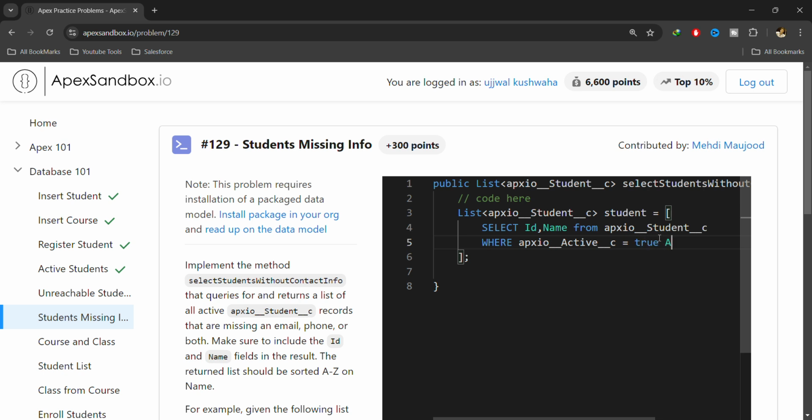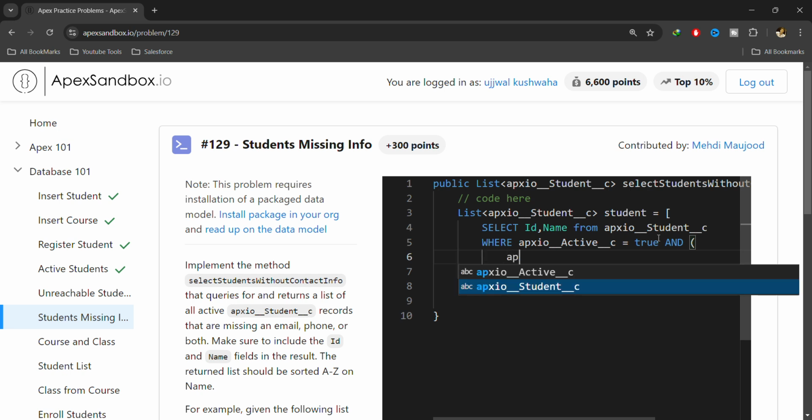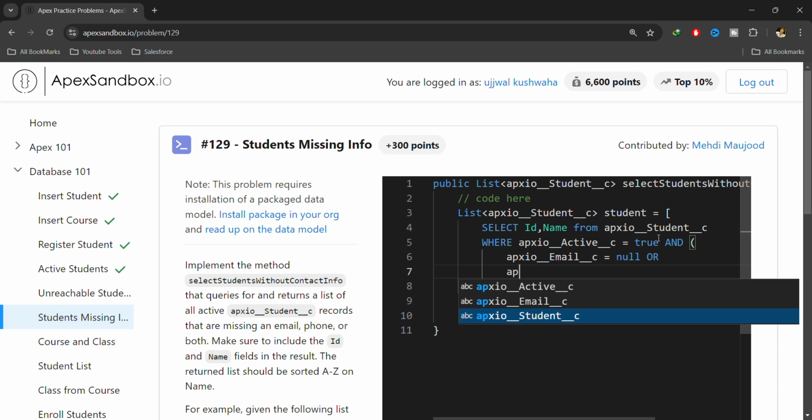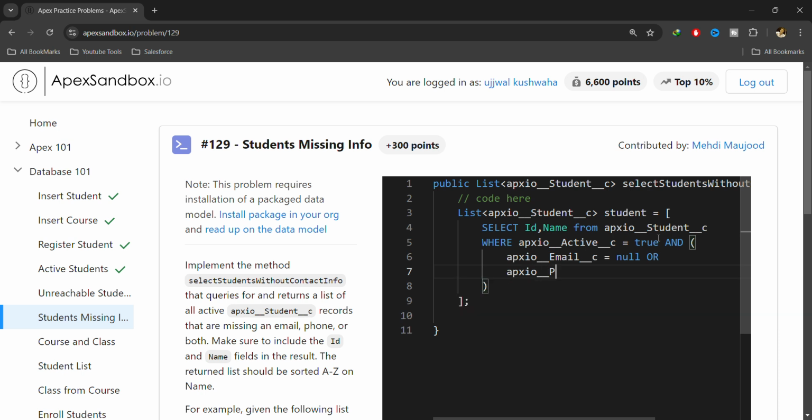And then we will check the other condition, that is an or condition: email equals to null or phone equals to null.